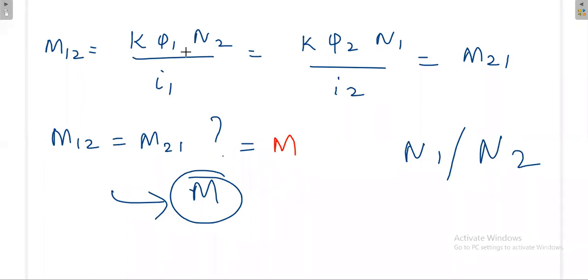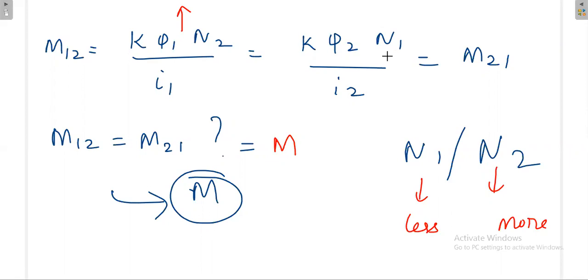Now assume N1 is a less value and N2 is a more value. N1 is less, N2 is more. What happens? N2 is more, as we have assumed. You are applying some current, then it will produce some flux. K is there. Because of this N2 multiplying, this term may increase. Again, what happens here?